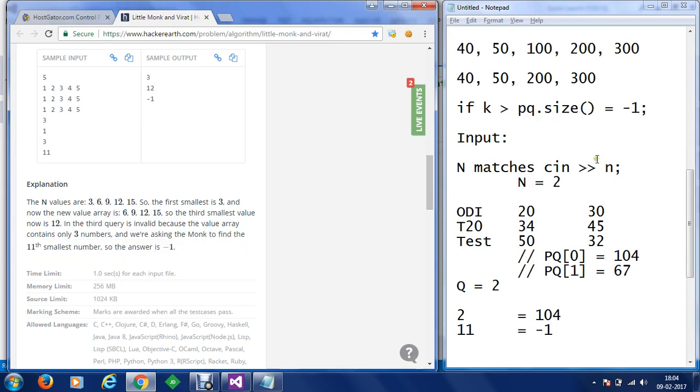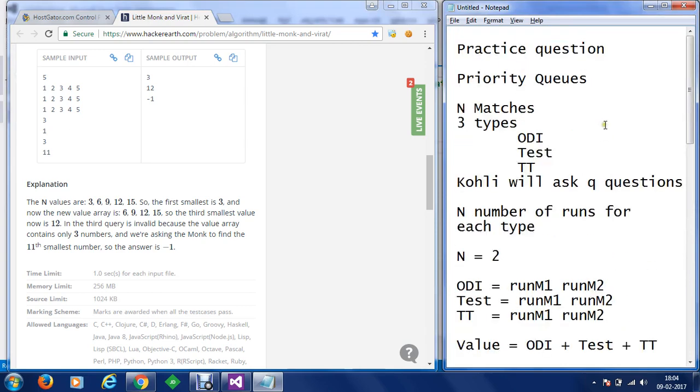So now I think you have understood the question. So what exactly do we have to do? We have to write a program which is going to take a priority queue.